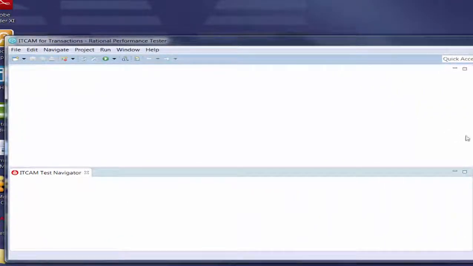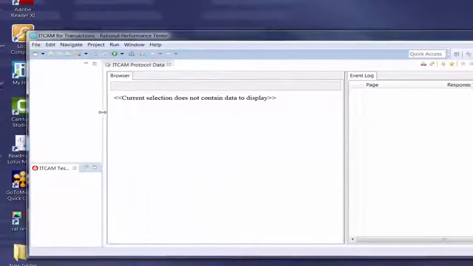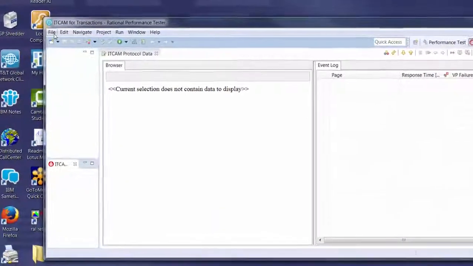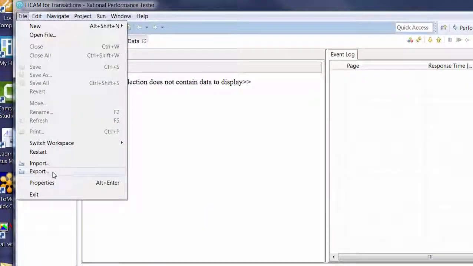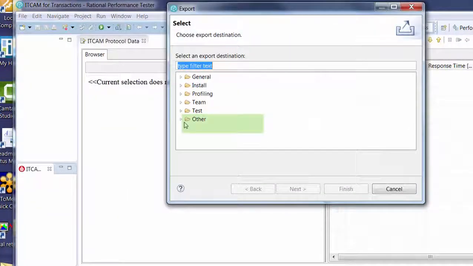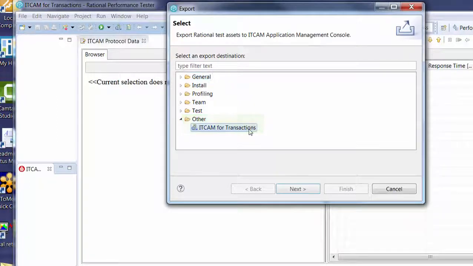To verify that the Rational Integration support has been installed properly, open up the Export option, select Other, and look for ITCAM for Transactions. If that's there, then your installation was successful.